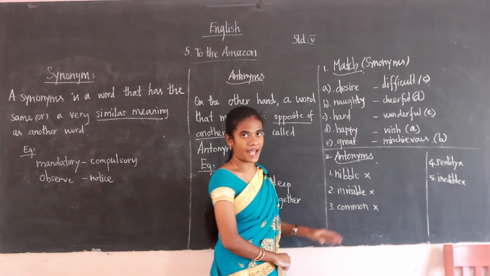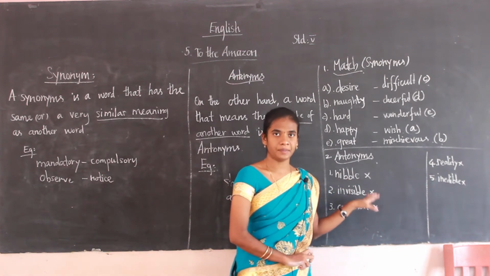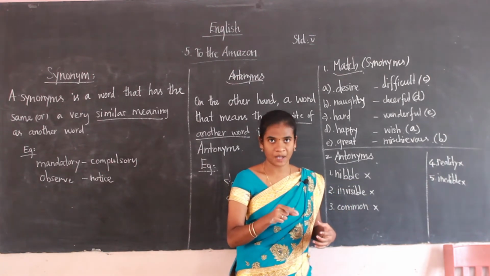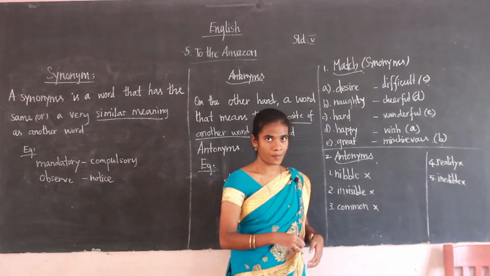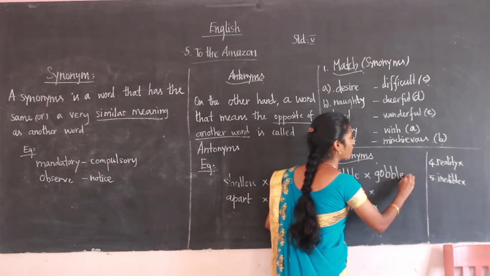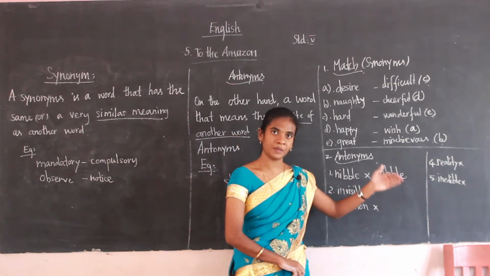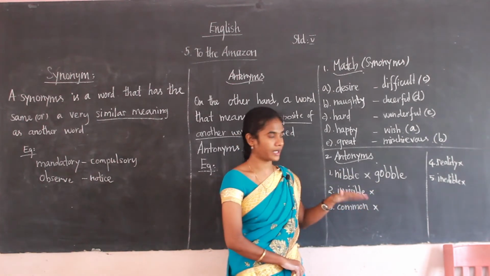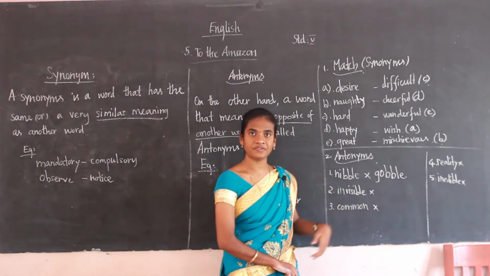Now we shall write the antonyms. So nibble. What's the opposite of nibble? Nibble means to bite little by little, the way a bug nibbles. What's the opposite of that? It's gobble. Gobble means to swallow it all at once. Nibble, gobble. Next one, invisible. What's the opposite of invisible?